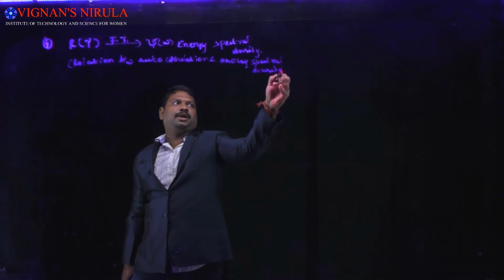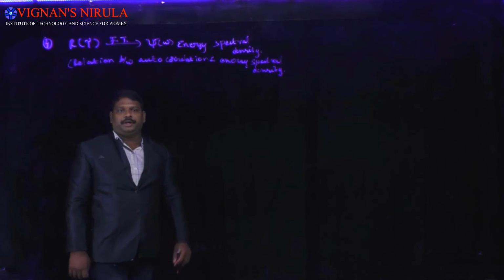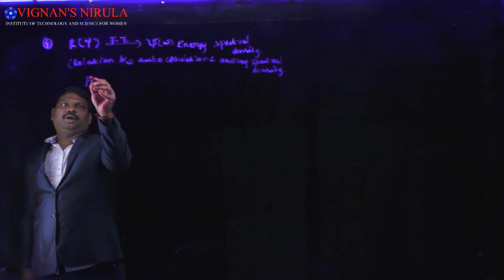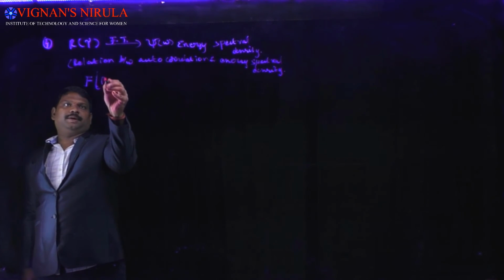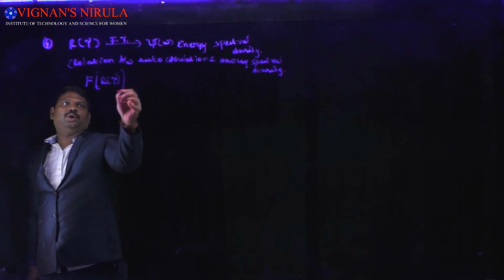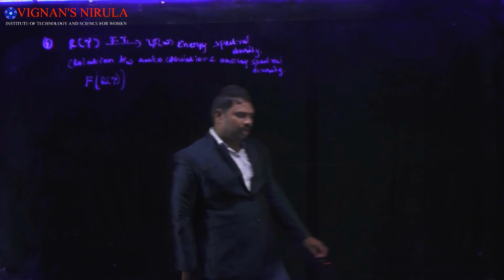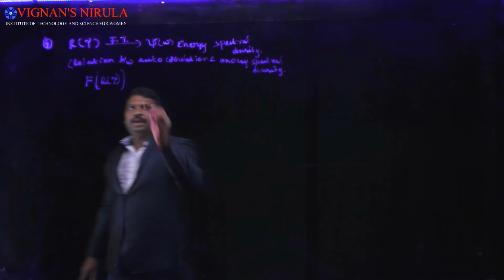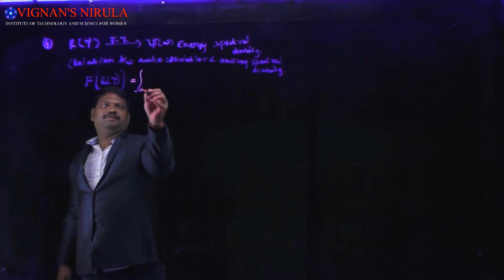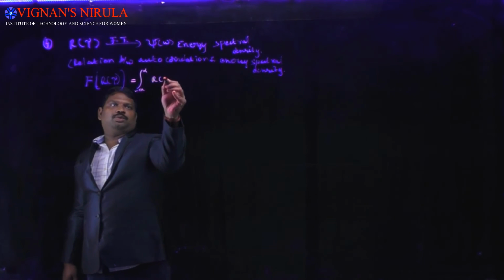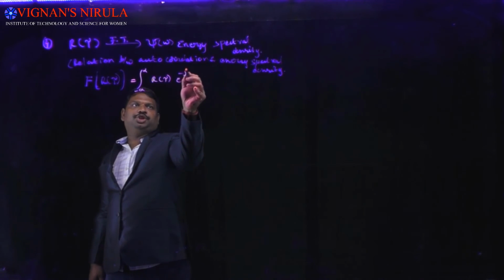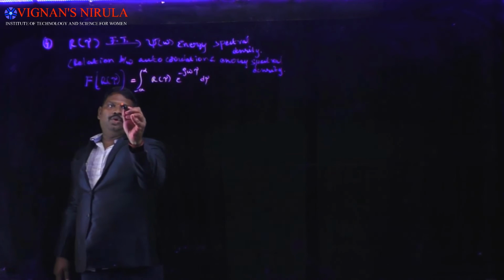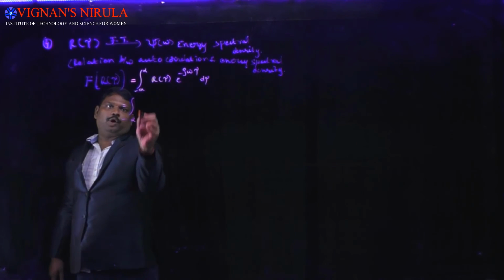That means take the Fourier transform of the corresponding autocorrelation function, R of tau. As we know, the Fourier transform will always be given as the integral from minus infinity to infinity of R of tau e power minus j omega tau d tau. Therefore, substitute what R of tau is.